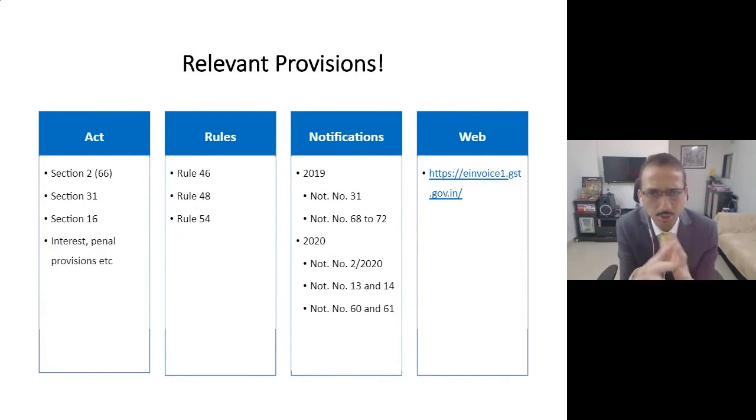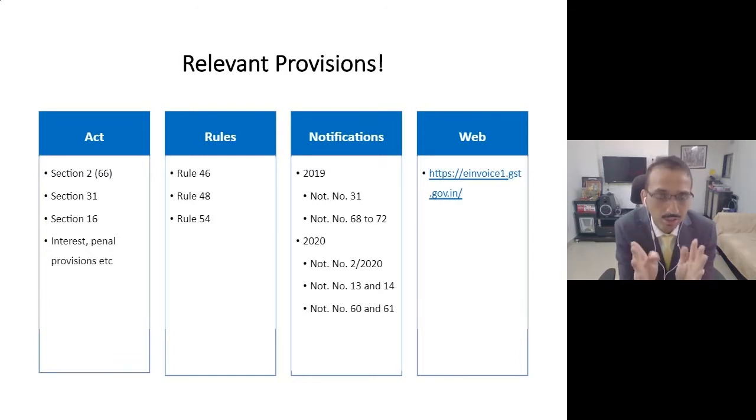Now, friends, this particular provision, that is e-invoicing, when you are going to decode or understand it, you need to keep two things in your mind. One, you need to understand the law, and you also need to understand the technology. So it is not enough for you to only understand the law, and it is equally not enough for you to only understand technology.